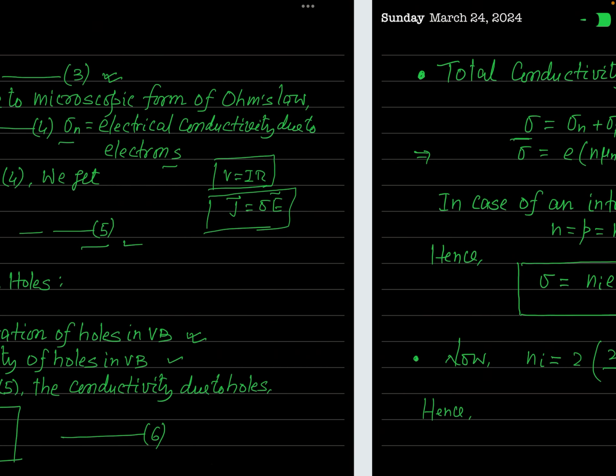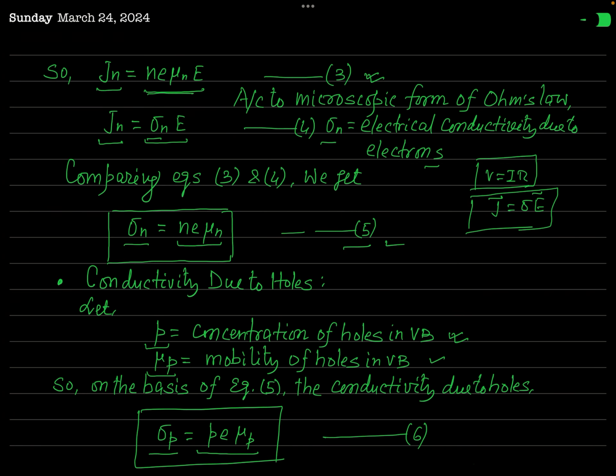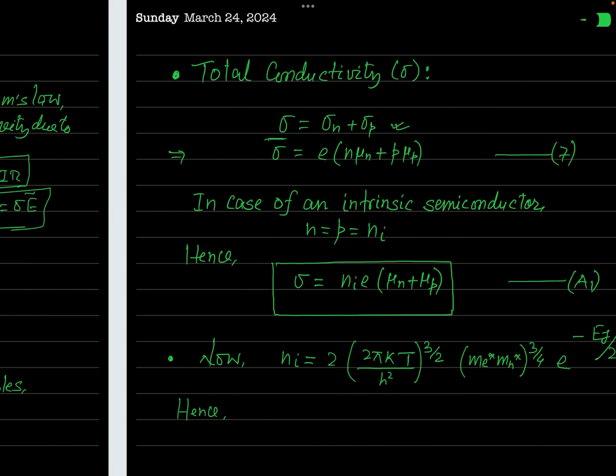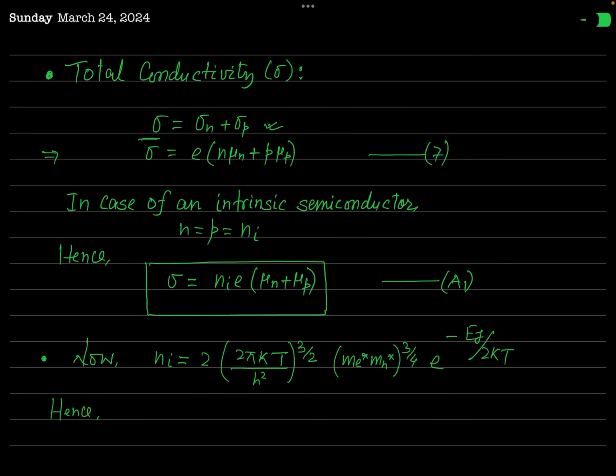Let us put the values of sigma n and sigma p from equations 5 and 6 here, and you can see this sigma will then be equal to E times n into mu n plus p into mu p. So this is the expression for the electrical conductivity of a pure semiconductor.